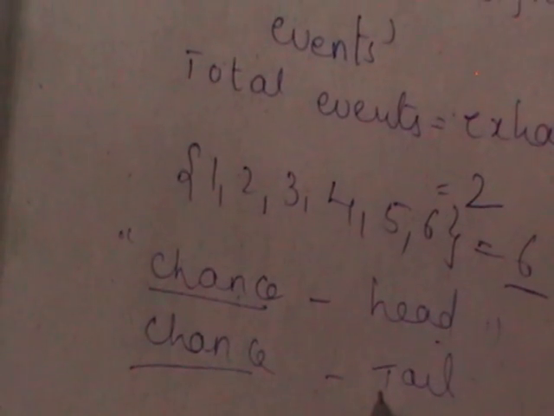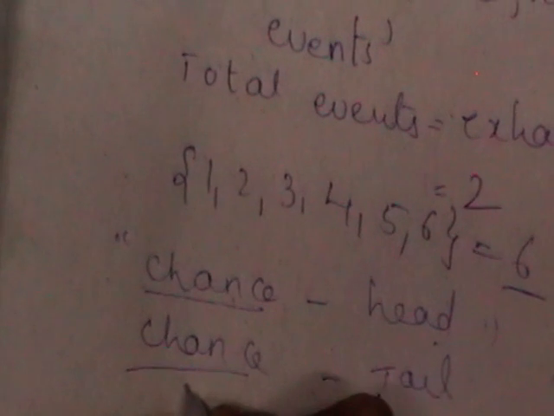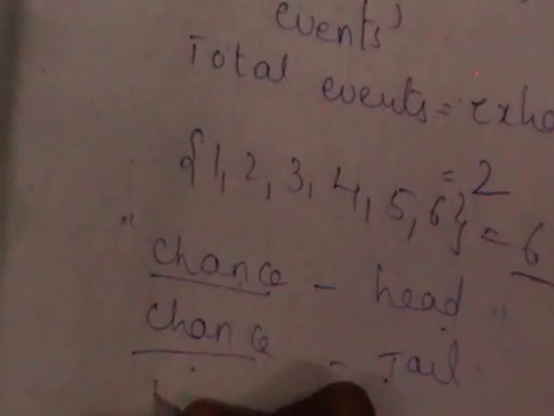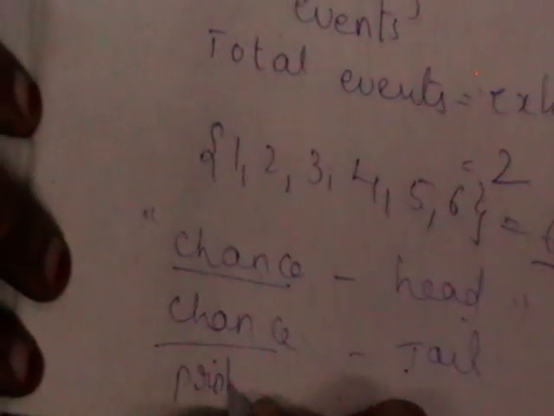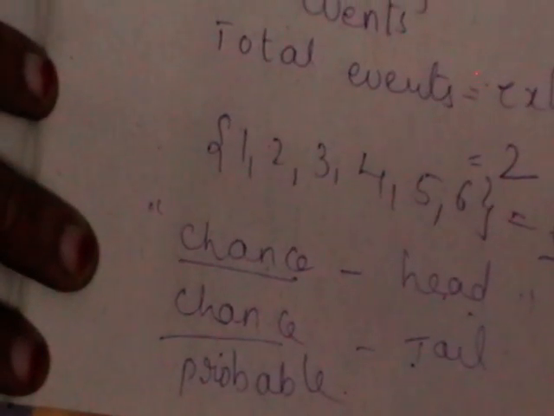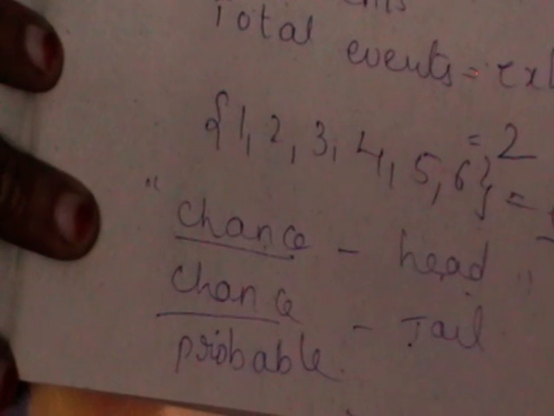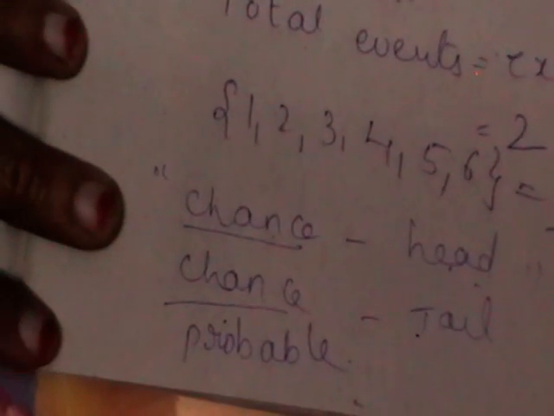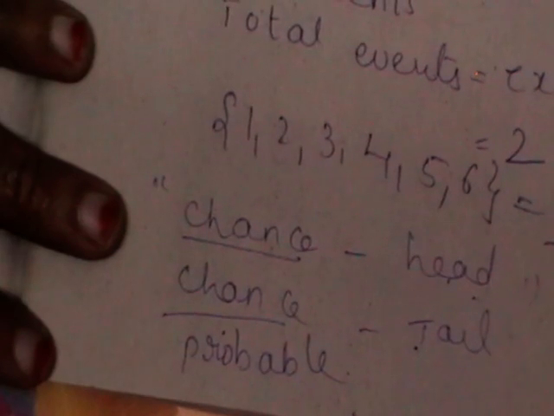What is the chance of getting tail? This chance is called the probability here, or how probably the head appears. Whenever we have an uncertainty in the phenomena, to guess the outcomes of the experiment, we use the word called chance.